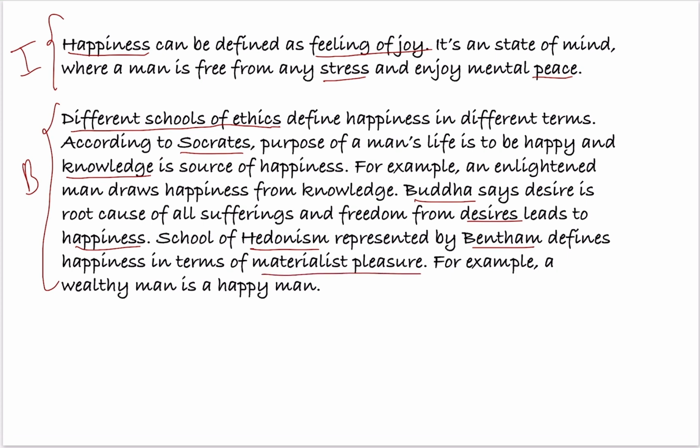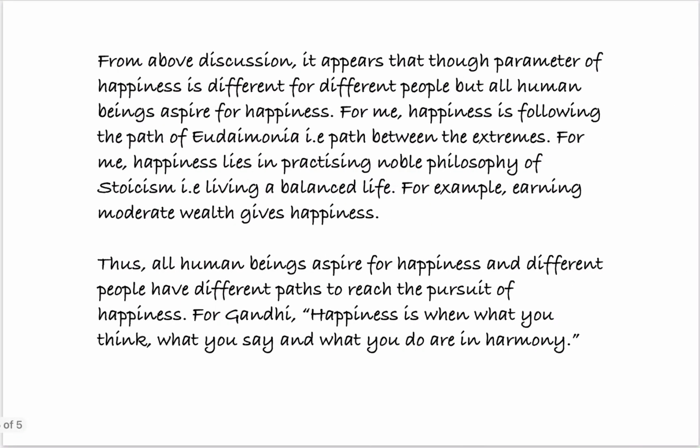So the first part of the body is over, where we have described happiness as defined by different scholars. Now I'll come to the third paragraph. What I have written is: from the above discussion, it appears that the parameter of happiness is different for different people, but all human beings aspire for happiness.